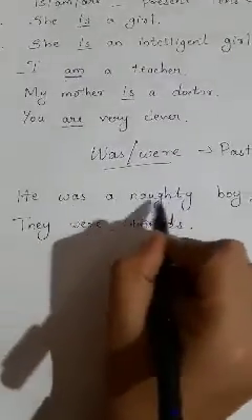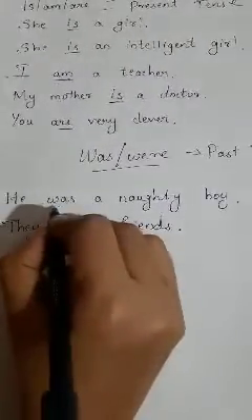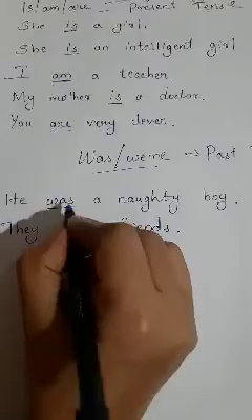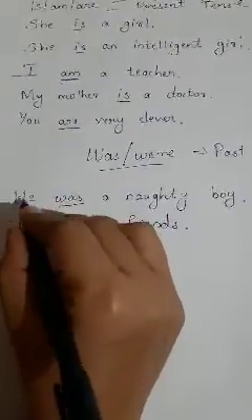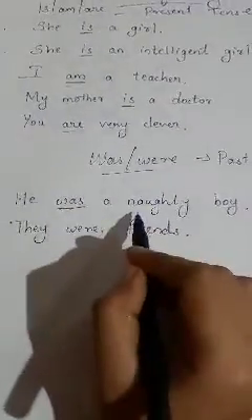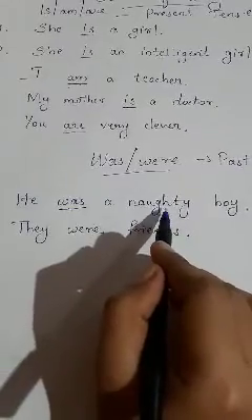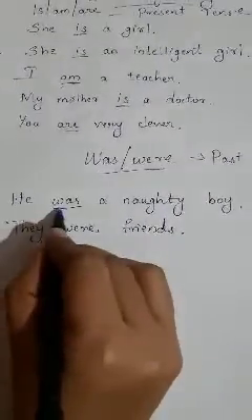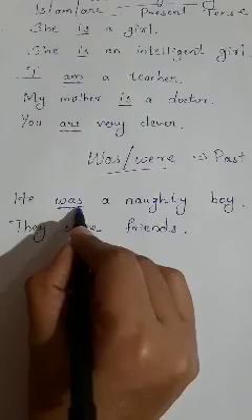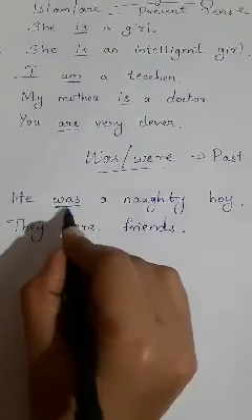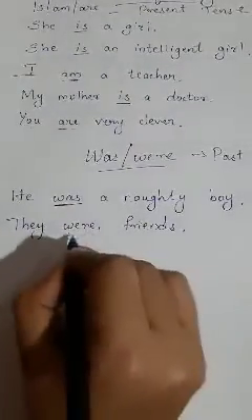He was a naughty boy. Here the word was denotes the quality of the subject in the past. Here the word was we use in the past tense. They were friends.